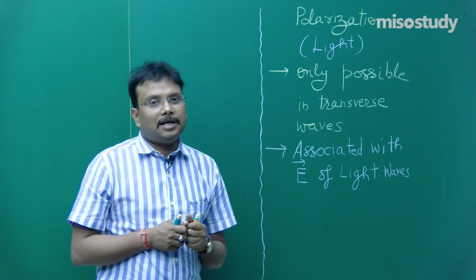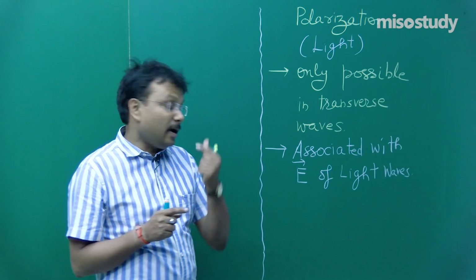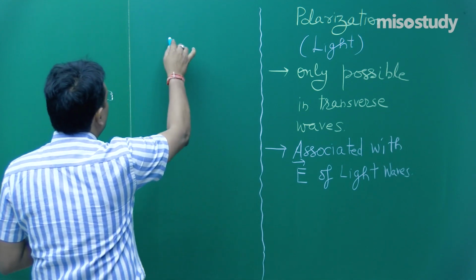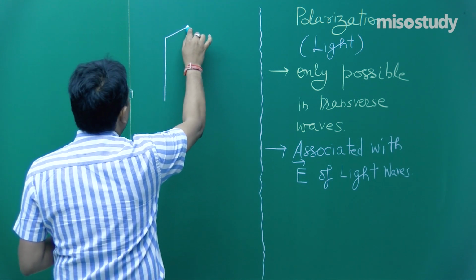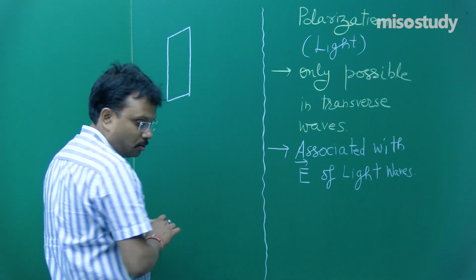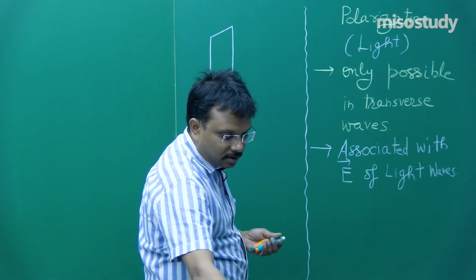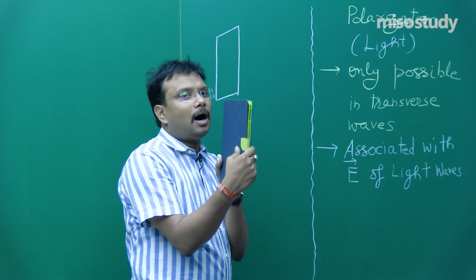Let us say I have a string and 2 cardboard blocks, fine. So 2 cardboard blocks means this way I have 1 cardboard, it is something like this, a hard cardboard.